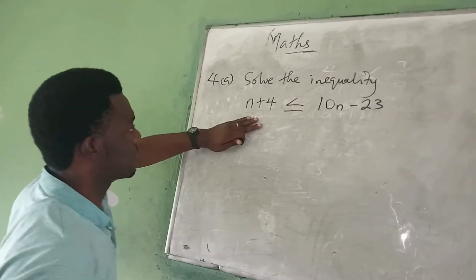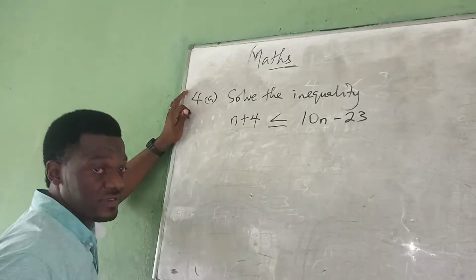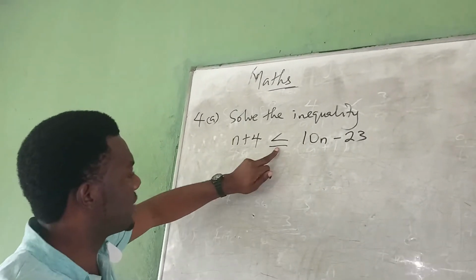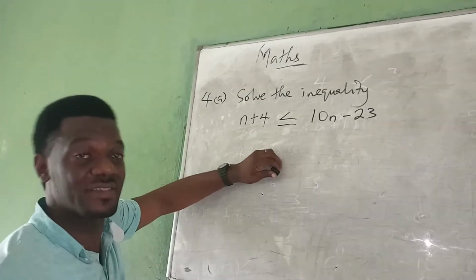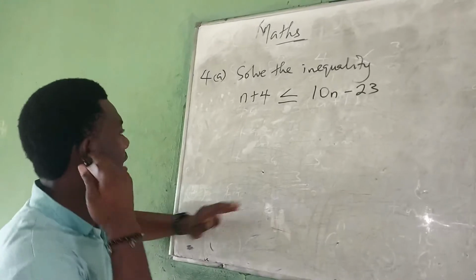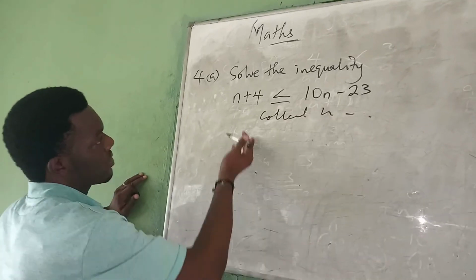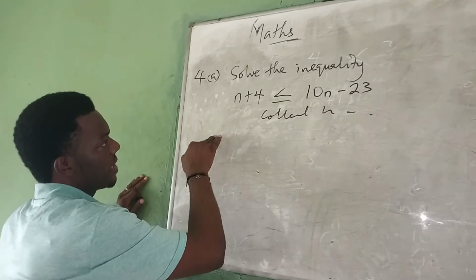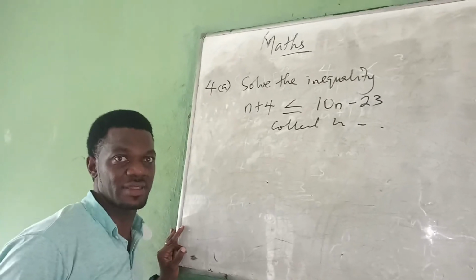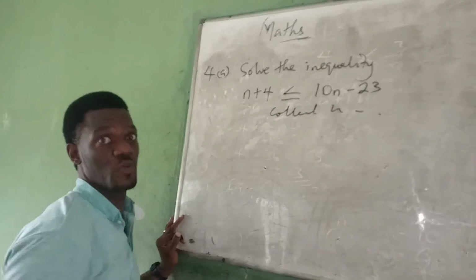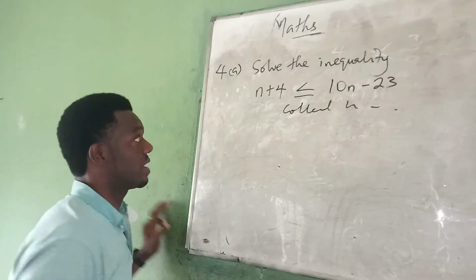So now we solve it. You just solve it the way you solve ordinary maths with a sign of equality. This is the sign we call less than or equal to. Less than or equal to is an inequality. It means either less than or equal to. Now we go, so collect items. When you collect items, n will come to this place. And remember, when any term is crossing the sign of equality or inequality, it will change its sign. It will change from plus to minus or from minus to plus.